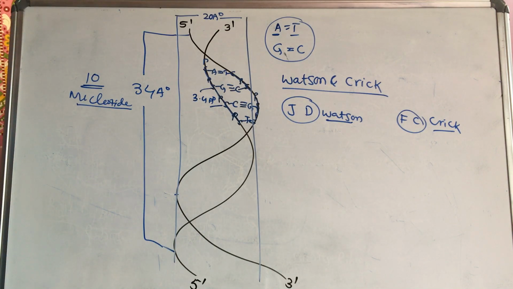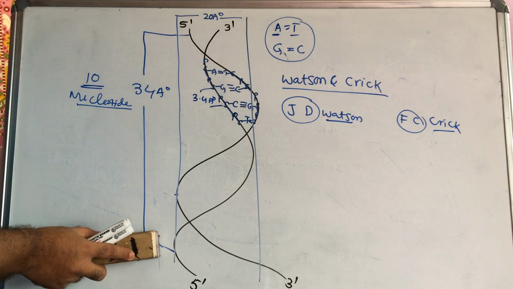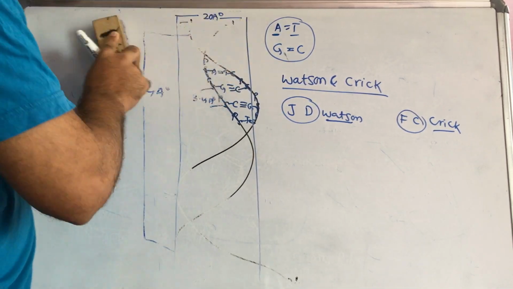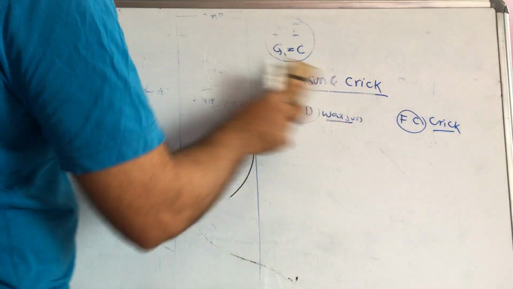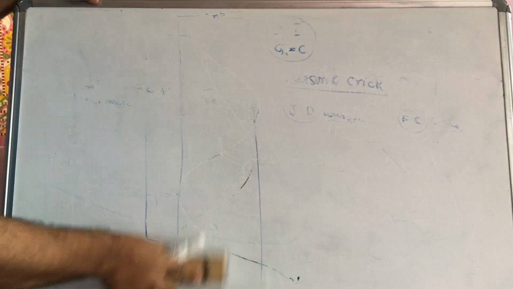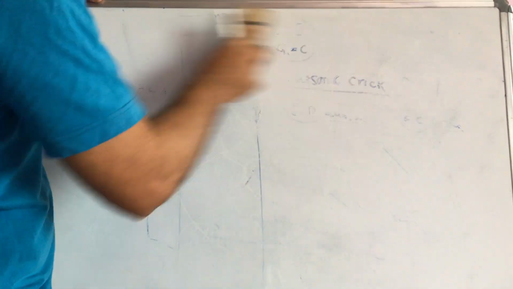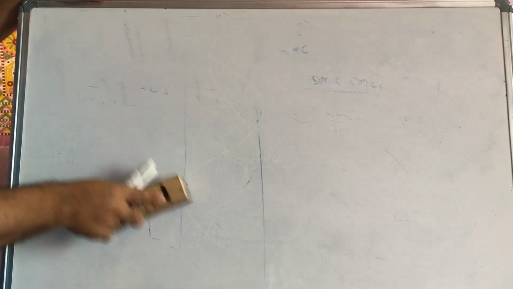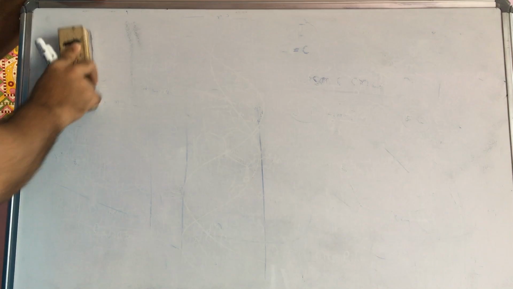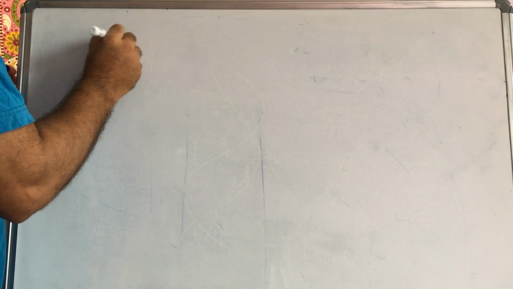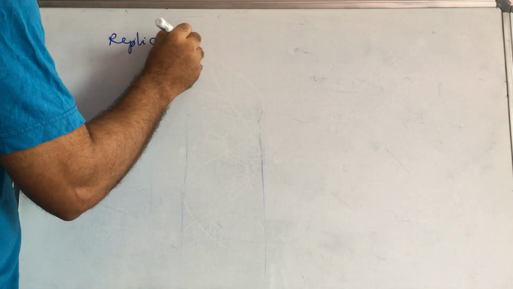And next, DNA replication, transcription, and translation. In our chemistry, not much is given about replication, transcription, and translation, but I will give a brief explanation about them. What is replication? It is the biosynthesis of daughter DNA, a complementary DNA to the original DNA. That is called replication. Replication means the biosynthesis of a daughter DNA.